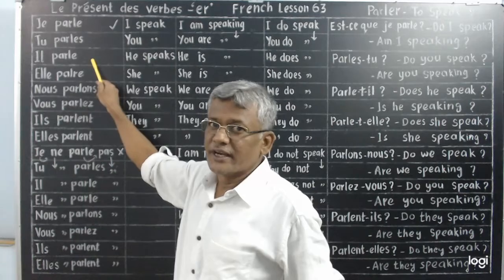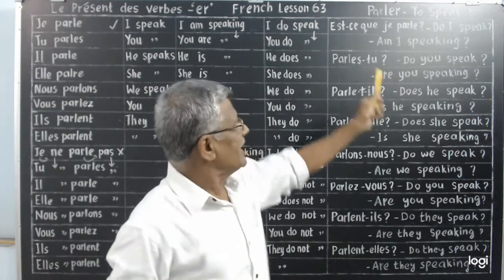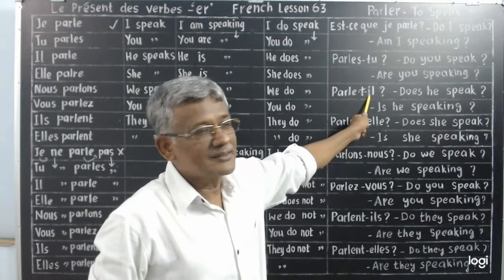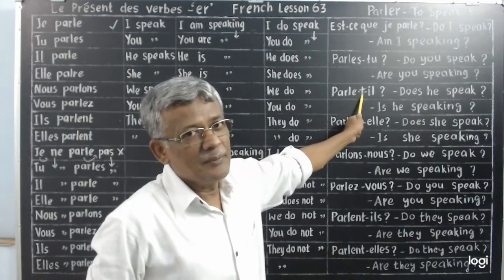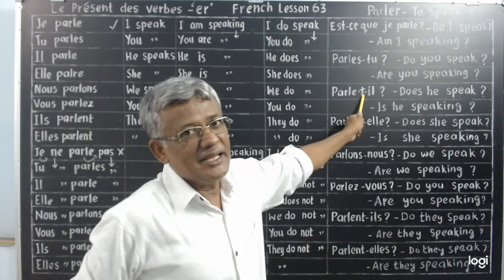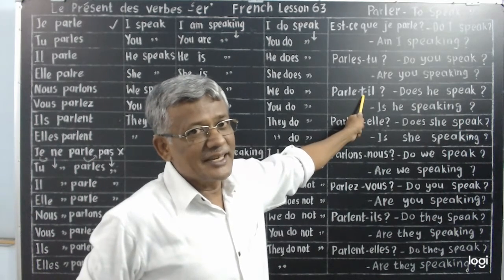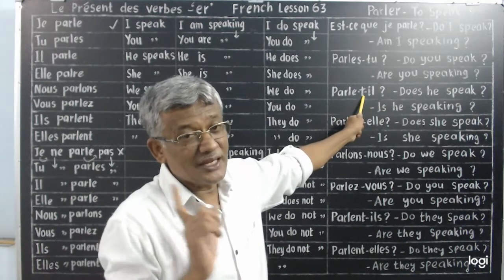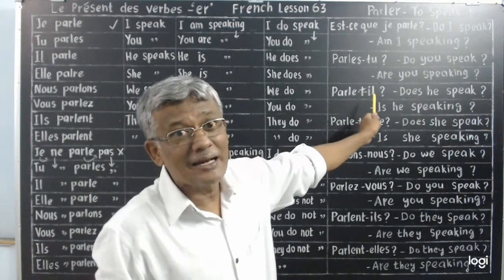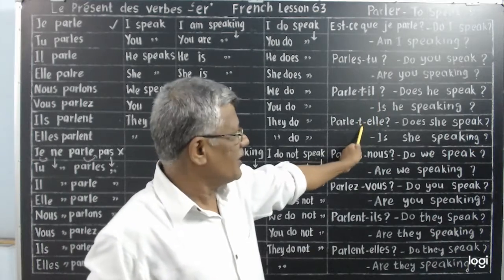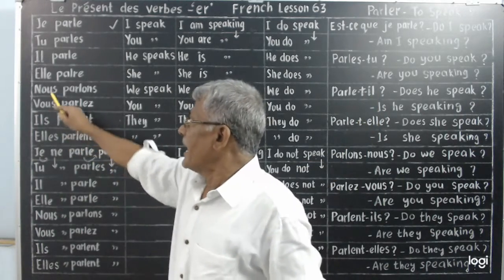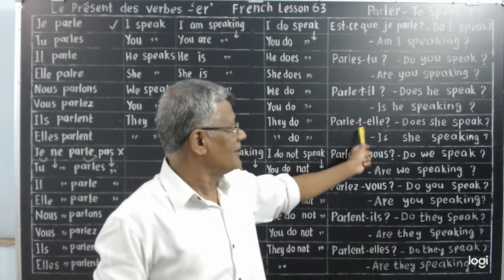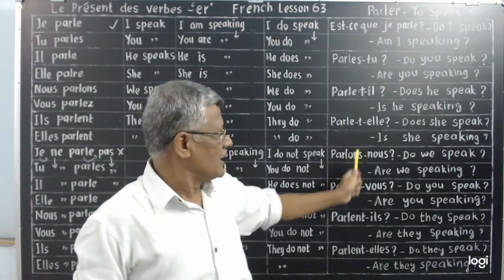It becomes interrogative. When I do like that, this E and I will clash, vowels. So I add a T in the middle. That T doesn't carry any meaning. Pronunciation sake, parle-il, there is a break in the pronunciation. So for the continuous pronunciation, we make it into parle-t-il. Same way, parle-t-elle. Elle comes after the subject. So it becomes parle-t-elle. This T is added.